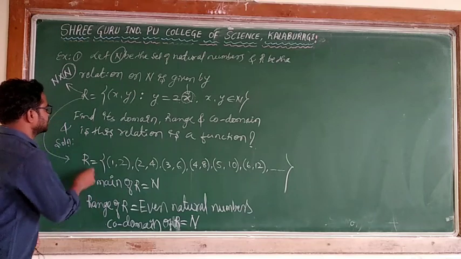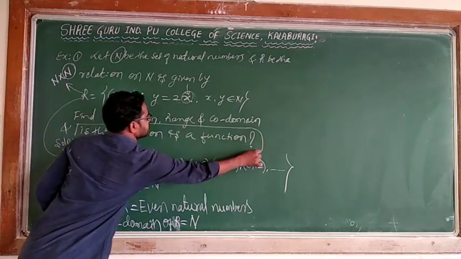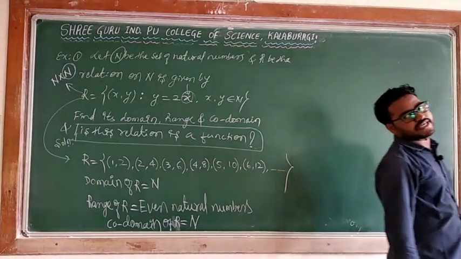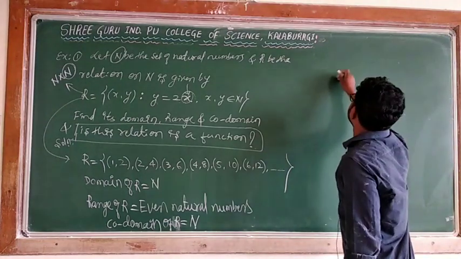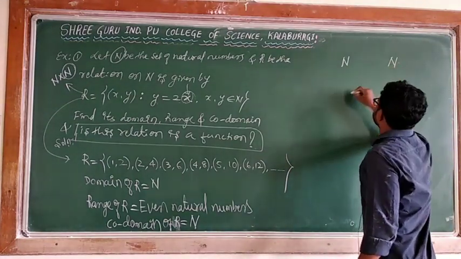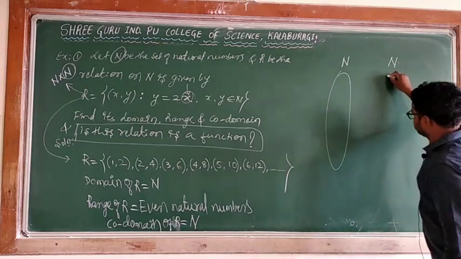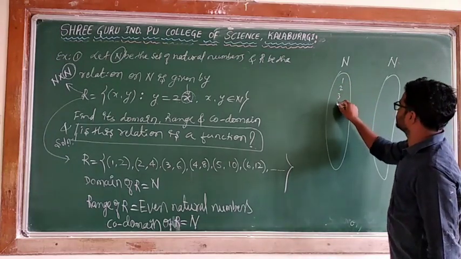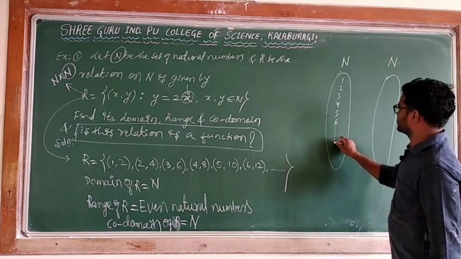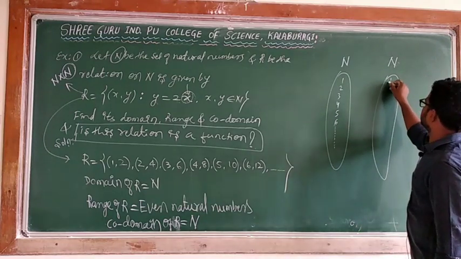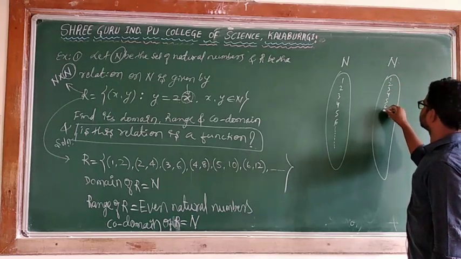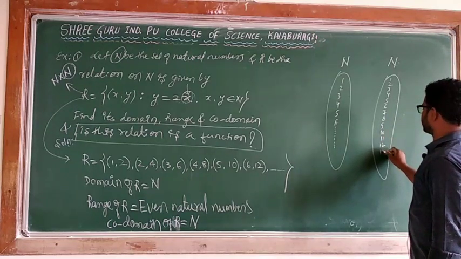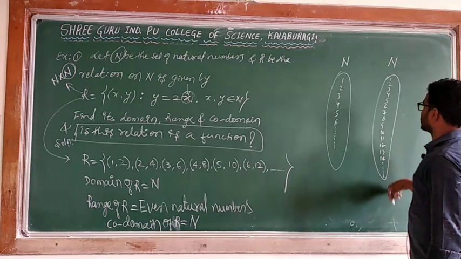He is asking another question. Is this relation a function? Yes or no? If you want to say whether a relation is a function, I will take a diagram, better. Natural numbers to natural numbers we have found. I have this: 1, 2, 3, 4, 5, 6, and so on. Here 1, 2, 3, 4, 5, 6, 7, 8, 9, 10, 11, 12, 13, 14 and dot dot dot so on, because natural numbers means so many.